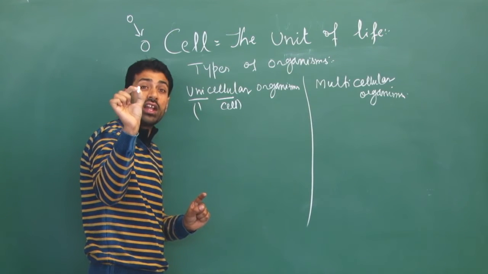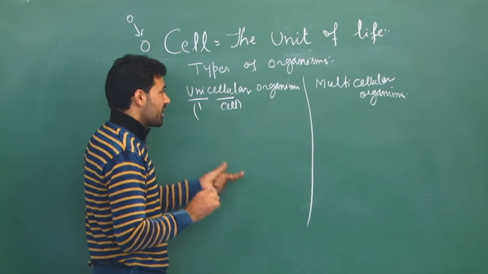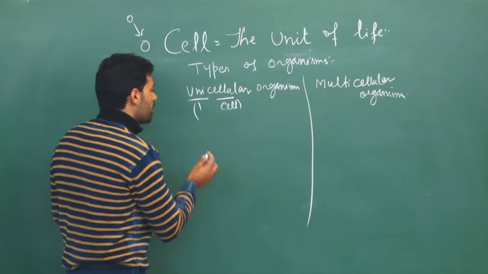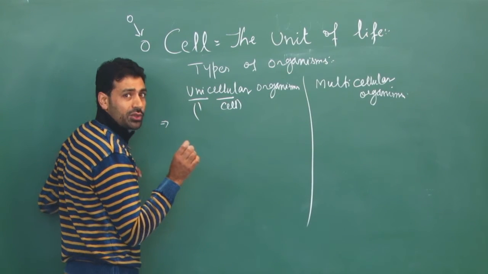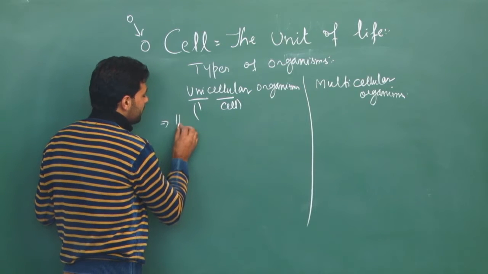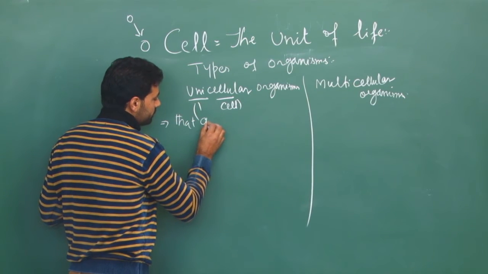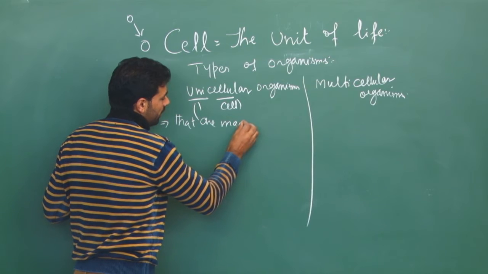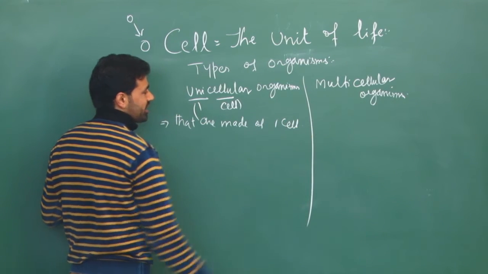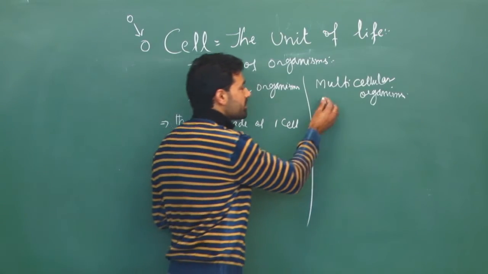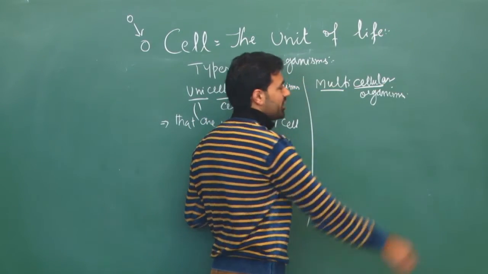The single cell is one individual, one organism. Such organisms are called unicellular organisms. So we can say unicellular organisms are those organisms that are made of only one cell.